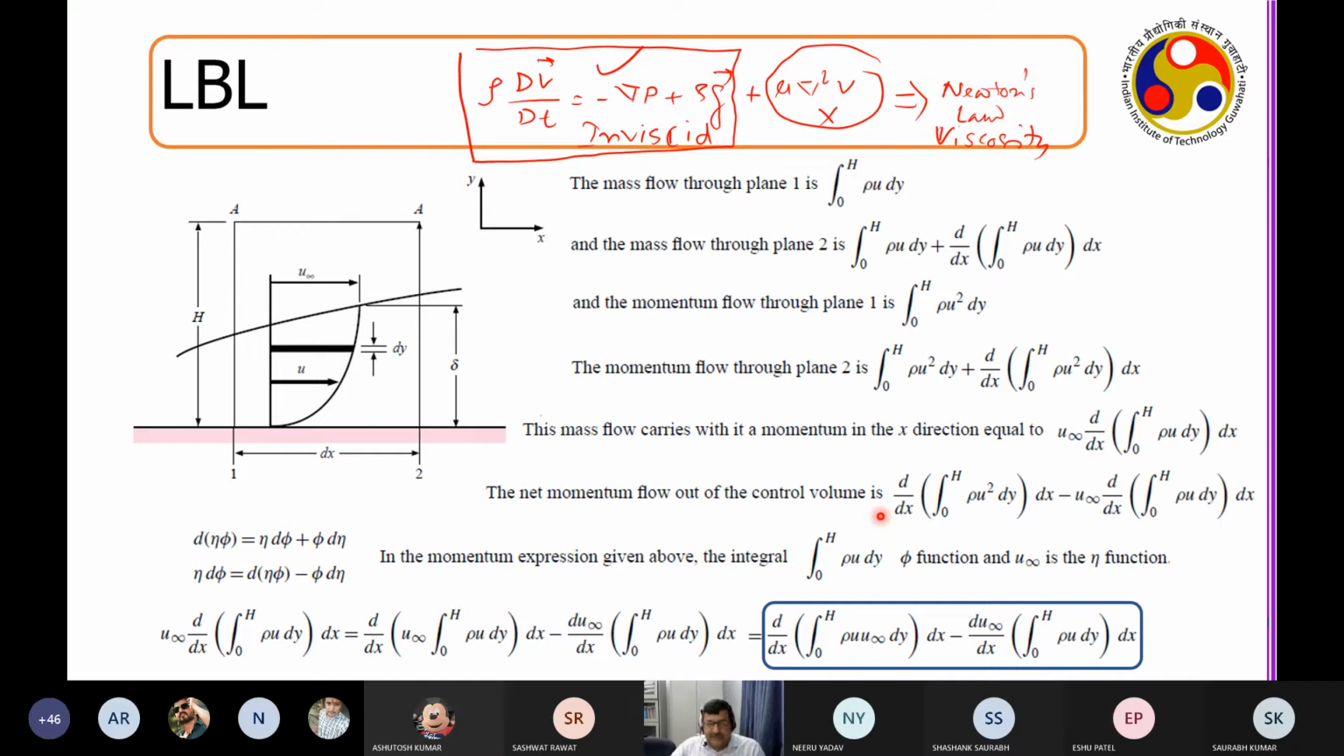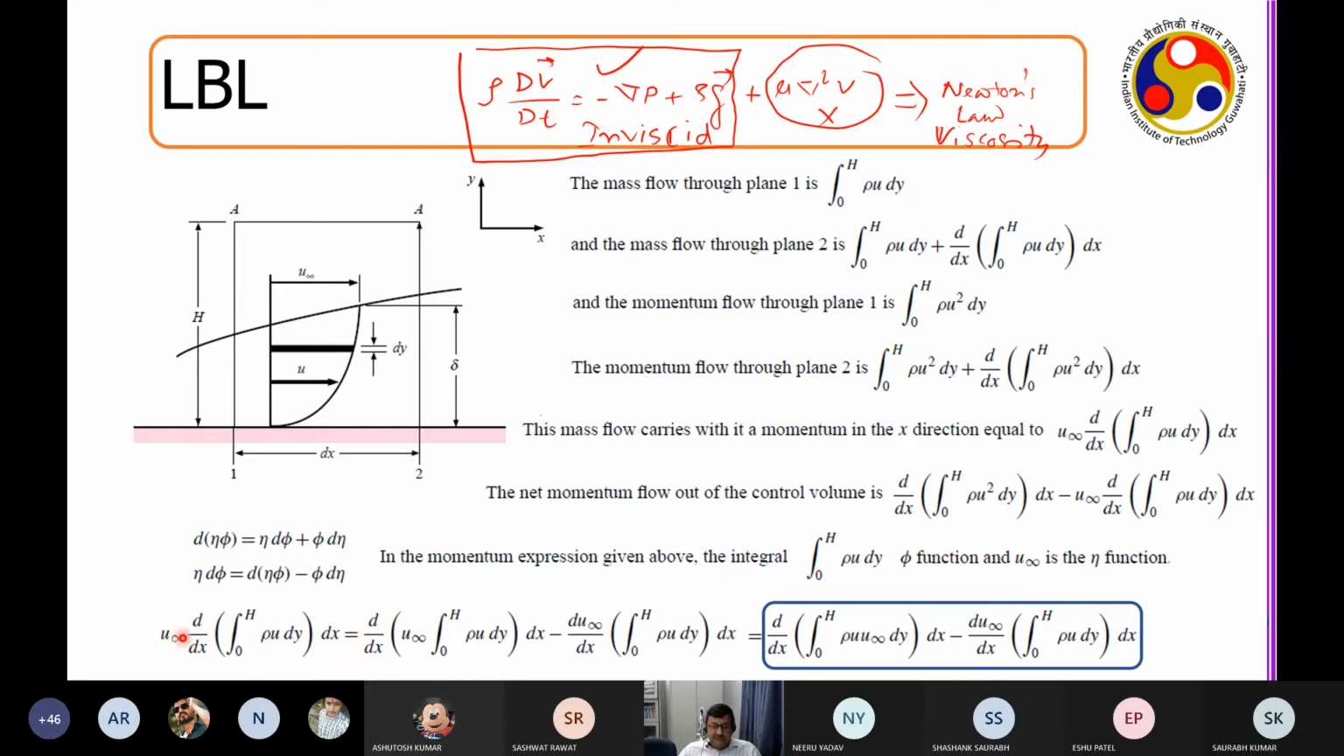So now what are we doing? Once we have set up this equation, we use the identity d of n phi equal to n d phi plus phi dn, a very standard rule that is applied. So what we write is u infinity d dx of this, in terms of d dx of u infinity times the integral from 0 to h of rho u dy. Now if I expand this, you will find it will be an addition of this and that. So we just rearrange this in terms of u infinity, and we write this particular equation rearranged.